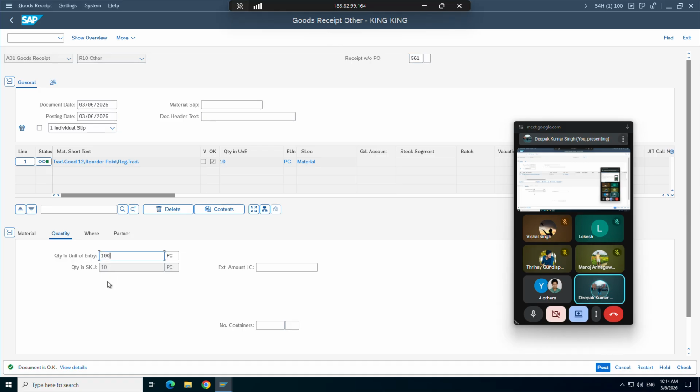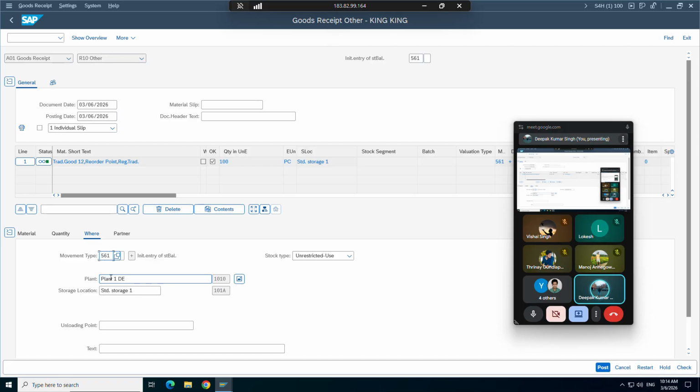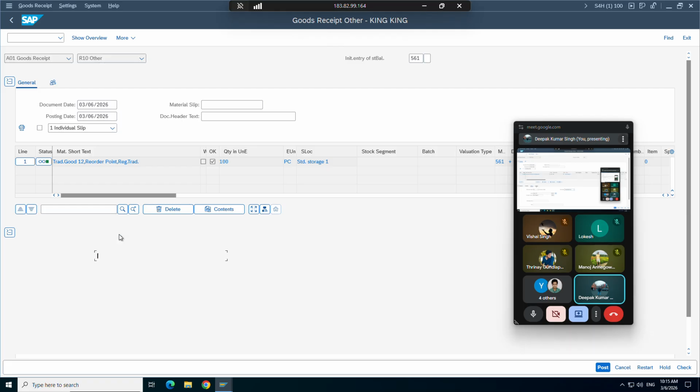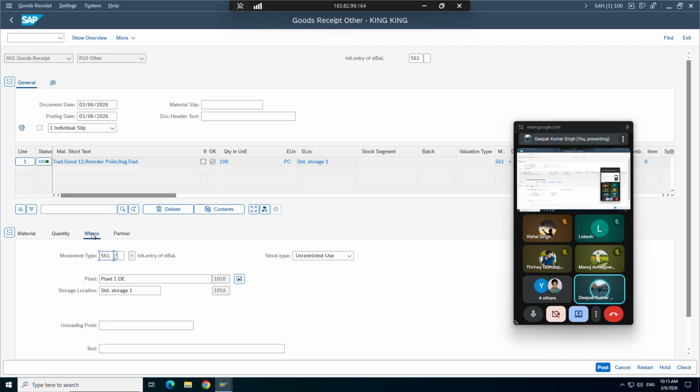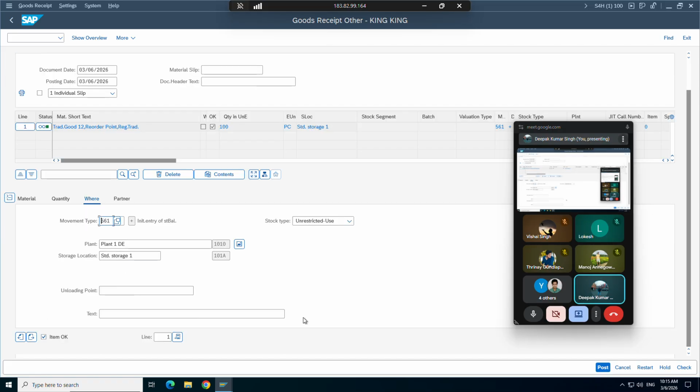Let's try to put 100. Press enter. Go to Where, then you need to tell which plant and which storage location you are trying to post to. Here you have all these options, but don't change them as of now. Just post to unrestricted. We'll discuss posting to quality and so on later. As of now, since we are posting stock that we are going to use, we generally post it in unrestricted. Partner also you don't need to do anything here, since we are just entering a plain initial stock update.